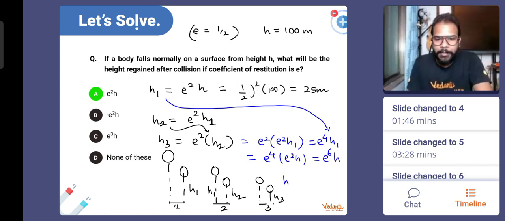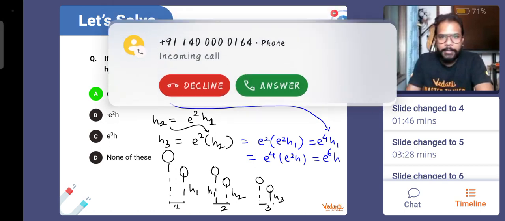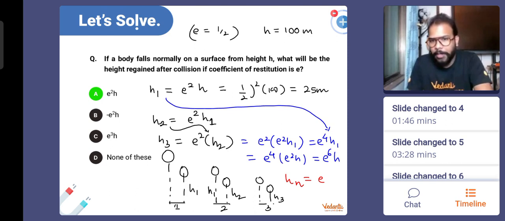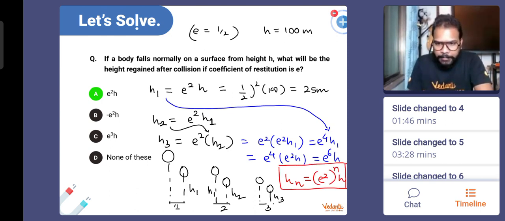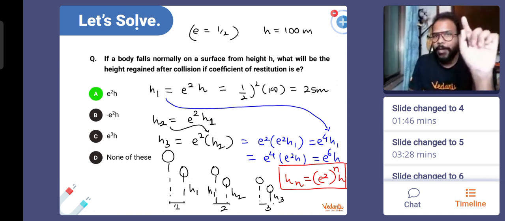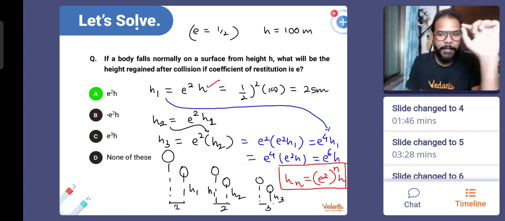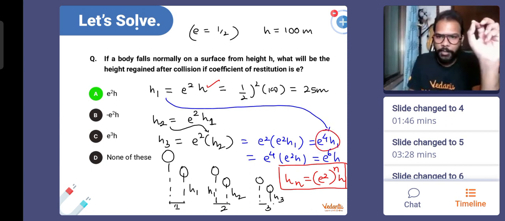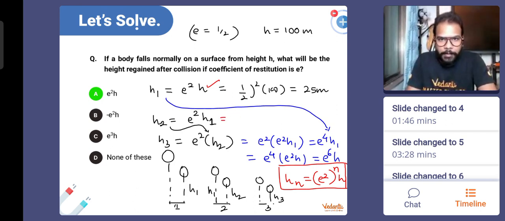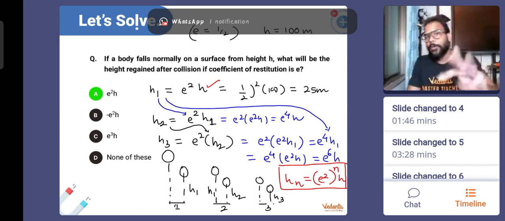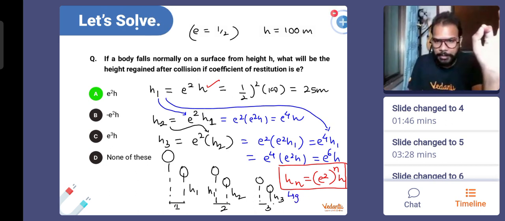I'm going to generalize the formula and write it in red color. hn is going to be e squared to the power n times h. Let's apply this. If I talk about only one collision, n will be 1 and h1 will be e squared h. Yes, it is e squared h. If I put the second collision, after the second collision, how much is the height going to be? I will put n equal to 2, so it will become e to the power 4 h. If I talk about the third collision, e to the power 6 h, then e to the power 8 h, like that. So this is the generalized formula for the nth collision.